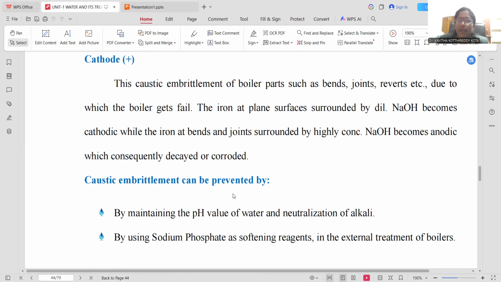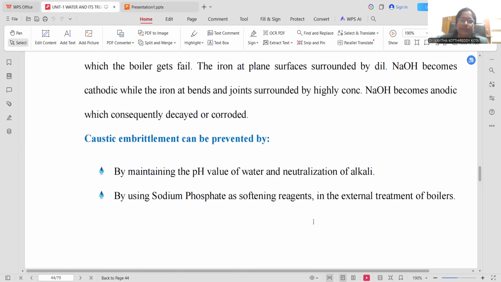Caustic embrittlement can be prevented by maintaining the pH value, since alkaline solutions are generating sodium hydroxide. That is the only reason to induce caustic embrittlement within the boiler body. That's the reason why pH must be properly maintained. You can simply neutralize whenever an alkaline solution is present within the boiler, so time to time pH checking is very essential.